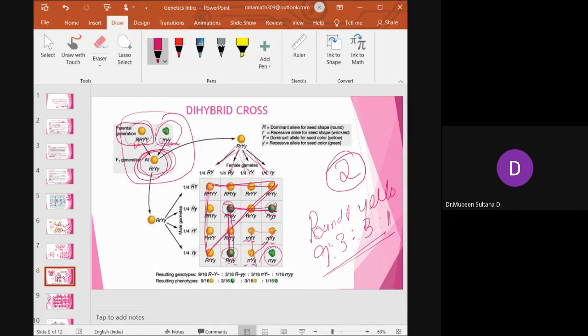Third, closed triangle, wrinkled and yellow. Final, wrinkled and green. So with this, you come to the ultimate answer, which is 9 is to 3 is to 3 is to 1, which is your dihybrid cross phenotypic ratio.